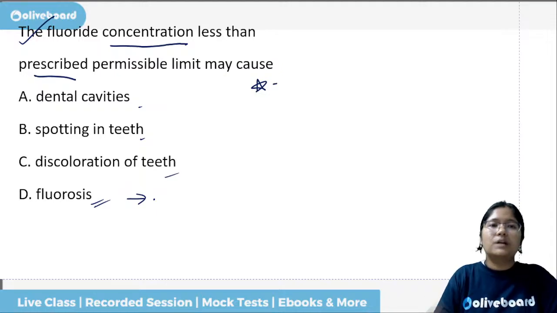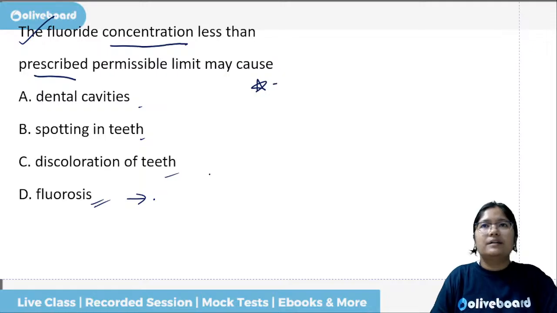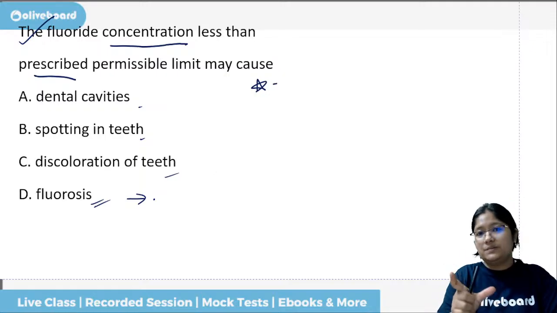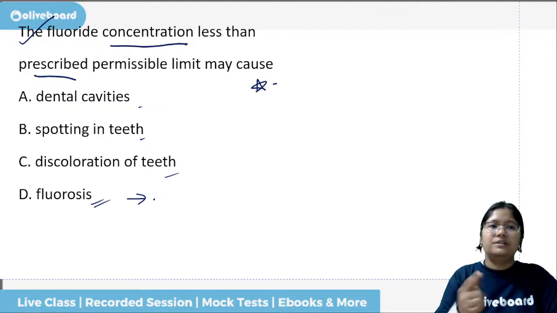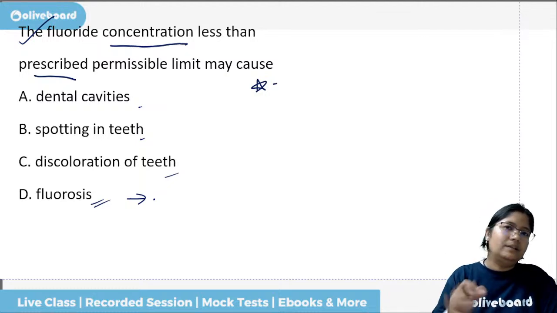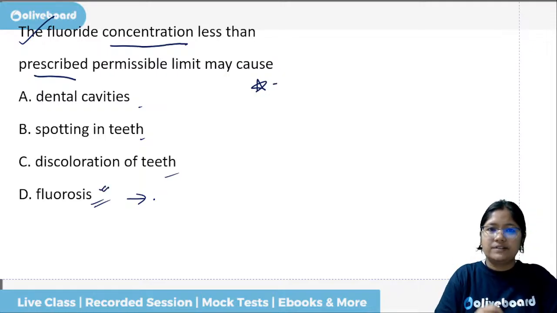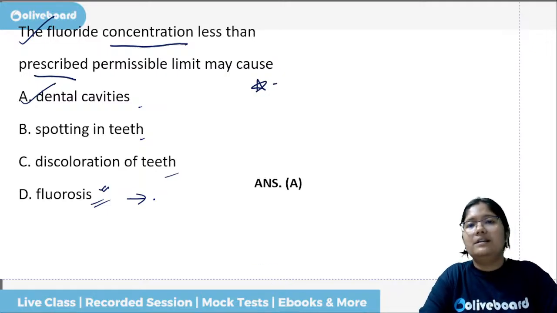Nowadays they are using extra fluoride advertisements for extra cleaning of the teeth, not required. Healthy teeth is more important. More can cause fluorosis if the water source itself has more fluorides, and if it is less, then it can cause dental cavities.